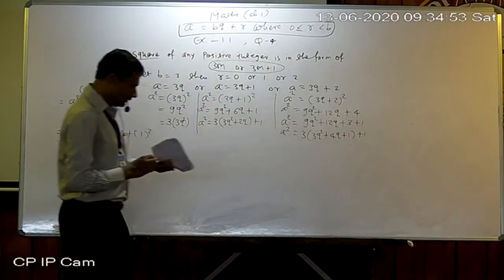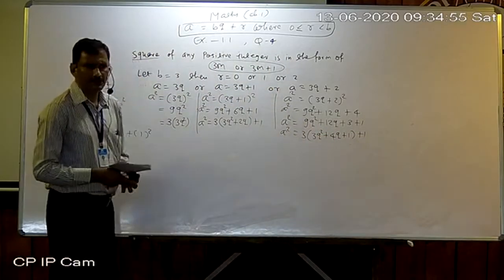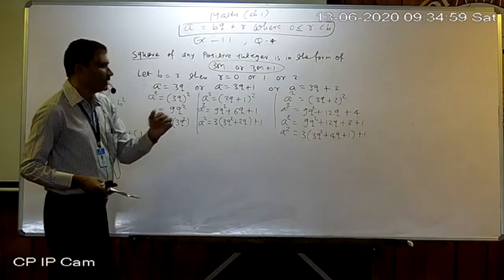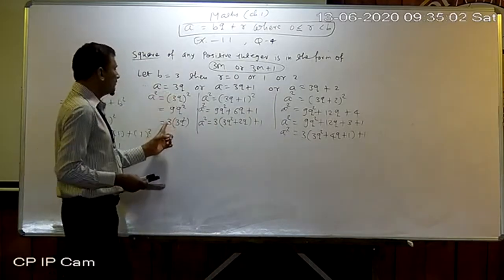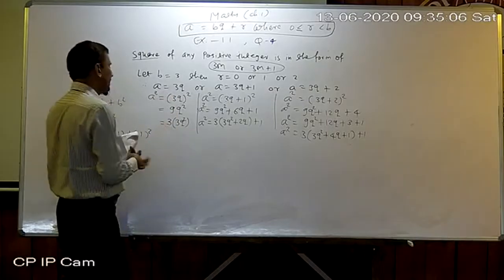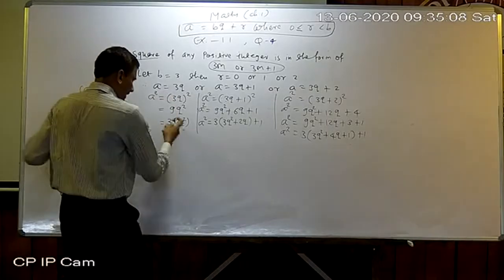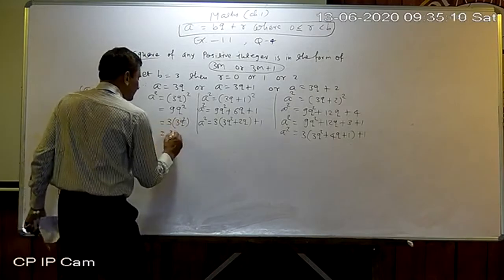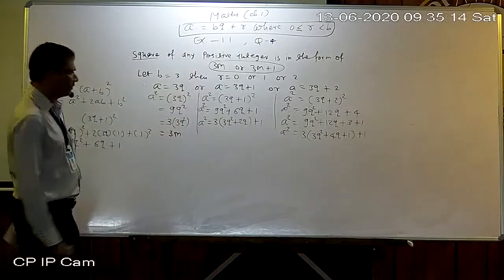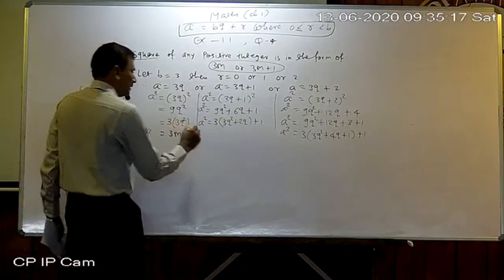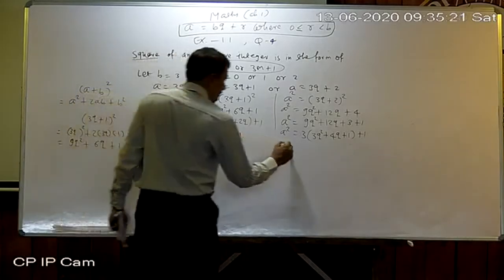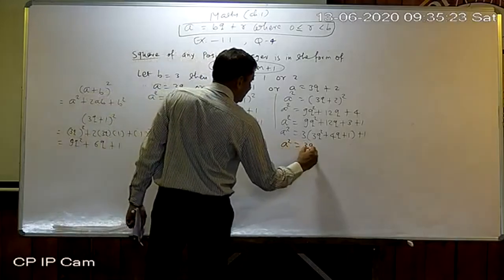Now, whatever bracket, what is given inside the bracket is not important. We are only interested in the multiple, meaning the coefficient. So I can write here in place of the bracket any new letter. So I am writing here m only. Whatever m, not important. I can write here a square equal to 3m plus 1. Here also a square equal to 3m plus 1.